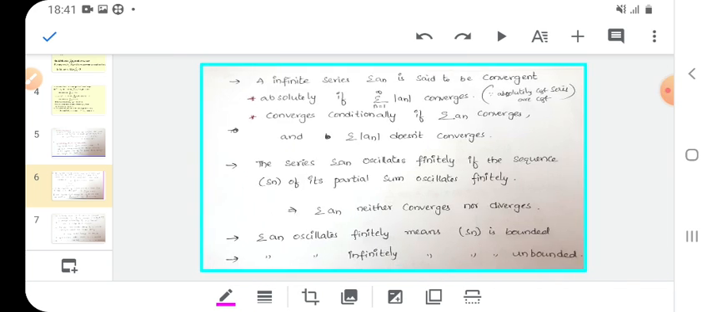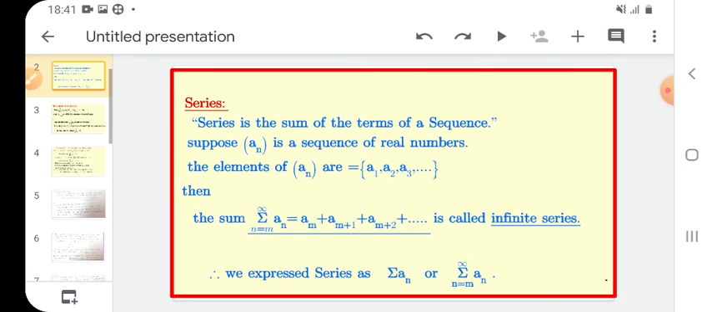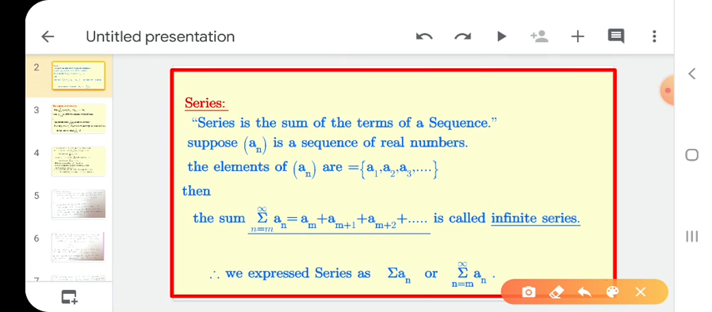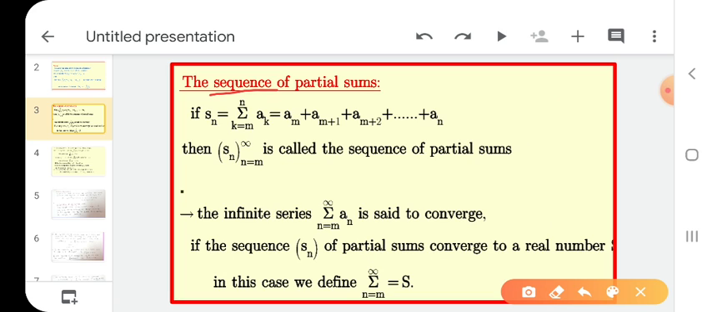Next one. See here, I will tell again. A series is the sum of the terms of a sequence. How can we get a series? Sum of the terms of a sequence. Sn is a sequence. What are the terms? S1, S2, S3 and so on. If you add all these terms, what do we get? A series. Okay. Next, it is denoted as summation of the series, summation an. Okay. If you take only some terms, what do we call it? Sequence of partial sums, not all terms. Okay. Next.